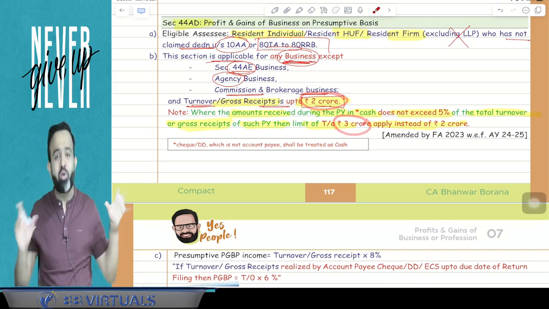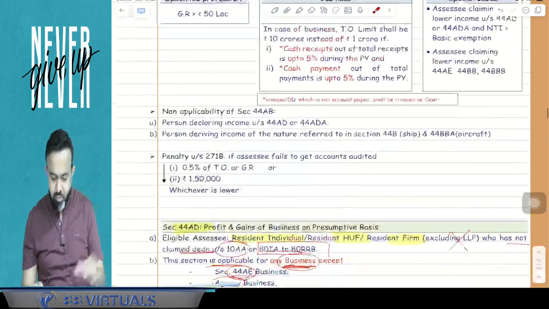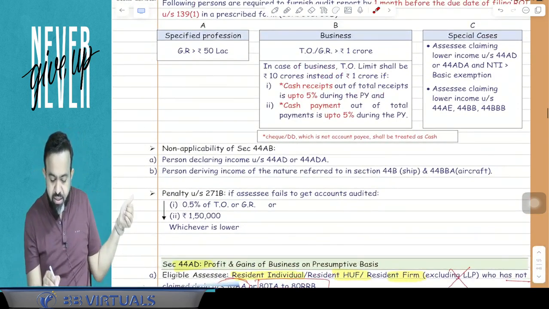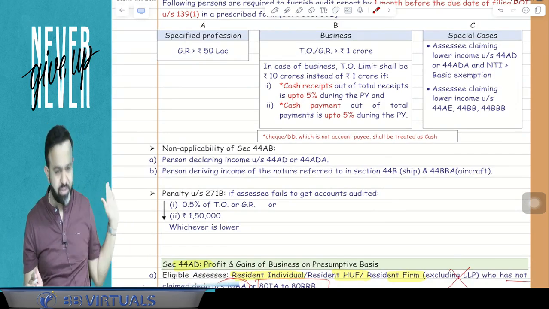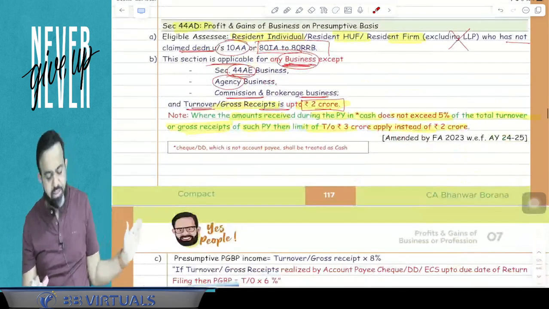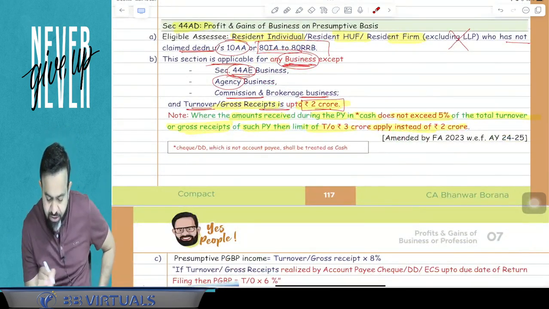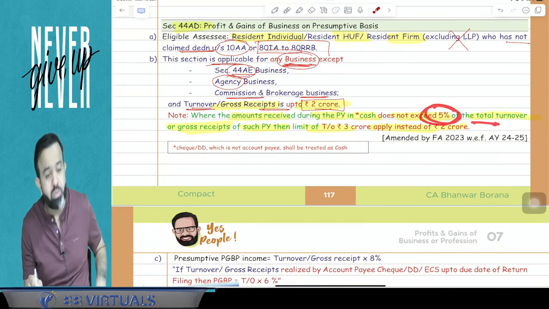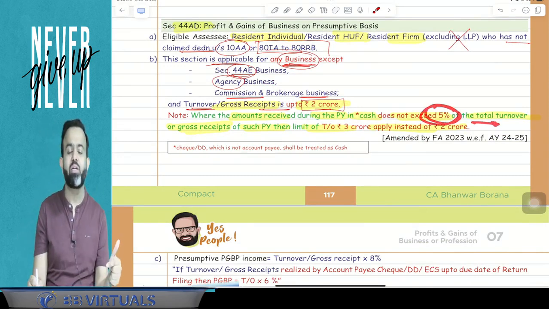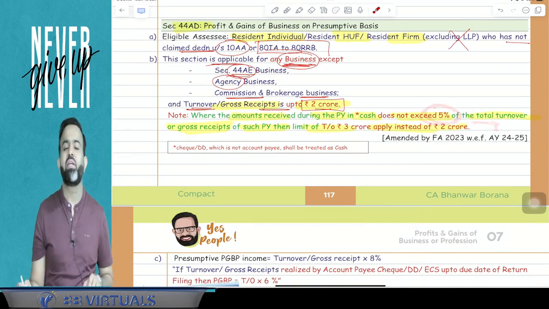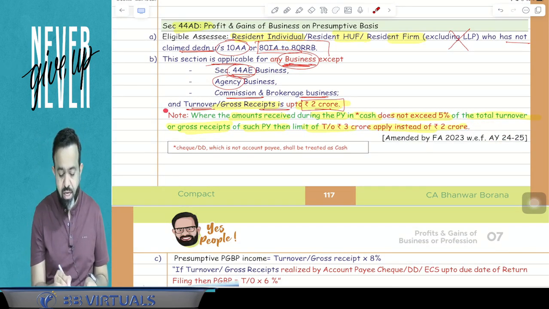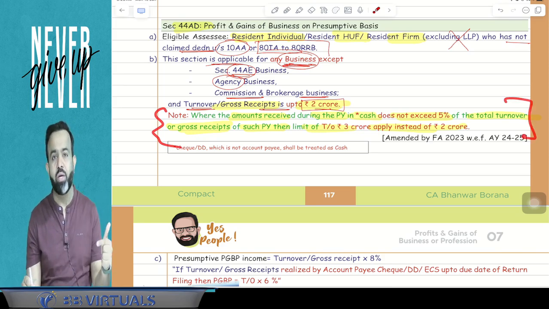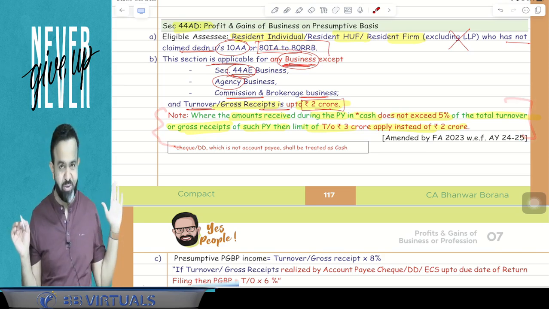Here they are not talking about all the receipt. Guys, under section 44AB, if you remember, they mention cash receipt out of the total receipt. Total receipt means any type of receipt. But here they mention that cash receipt is within 5% of the total turnover, meaning out of the turnover, cash receipt is within the limit of 5%. Here out of the turnover only. You got my point or not?